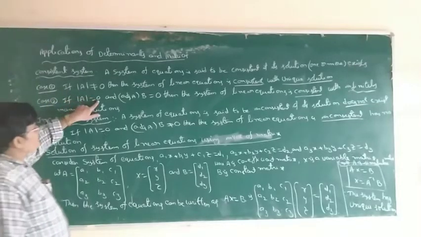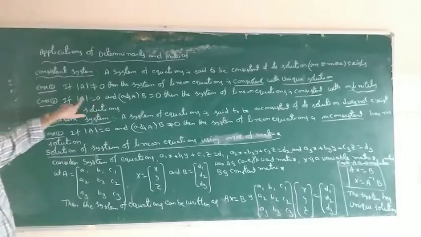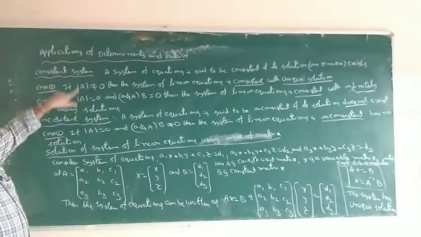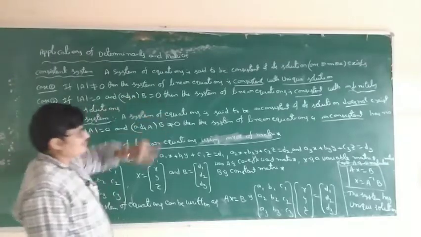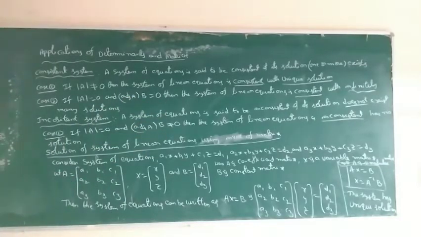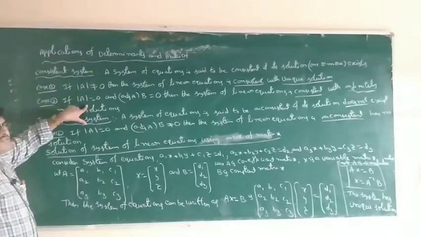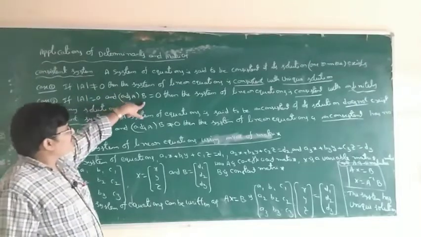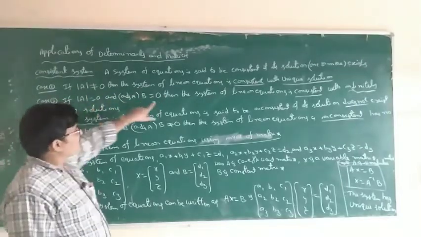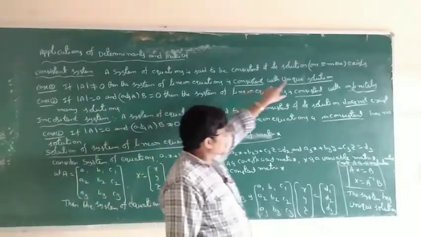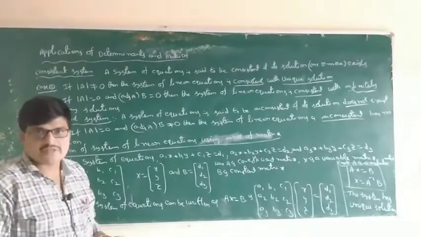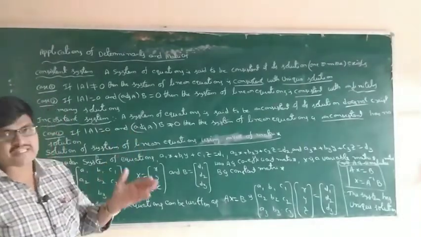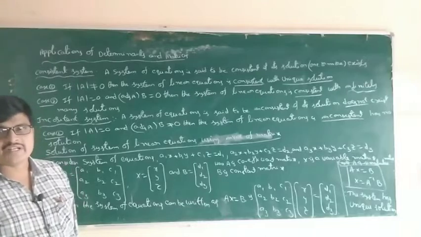Next, case 2. Determinant of A not equal to 0 means a unique solution. Determinant of A equal to 0 has two types. Determinant of A equal to 0 and adjoint A into B equal to O, the zero matrix, means the system of linear equations is consistent. So a solution exists. Which type of solution? Infinitely many solutions.